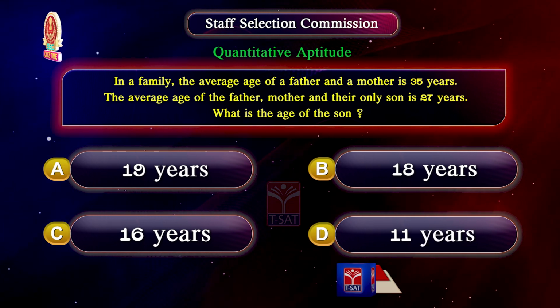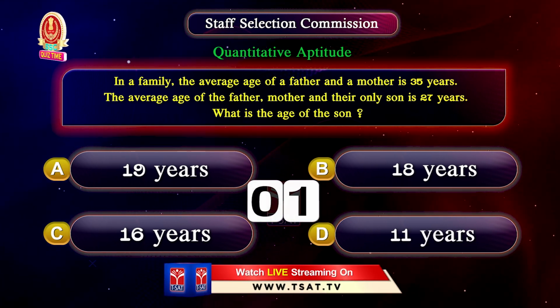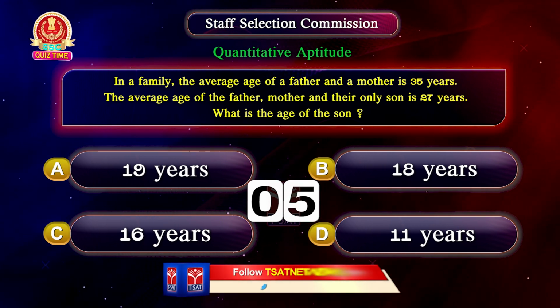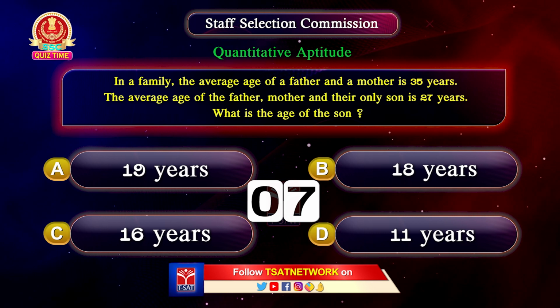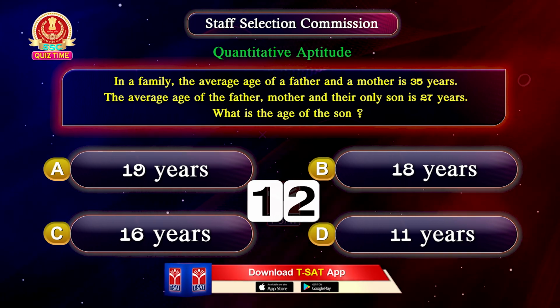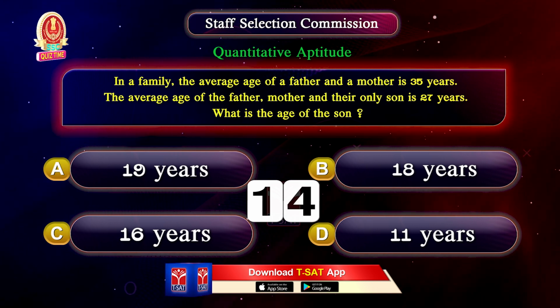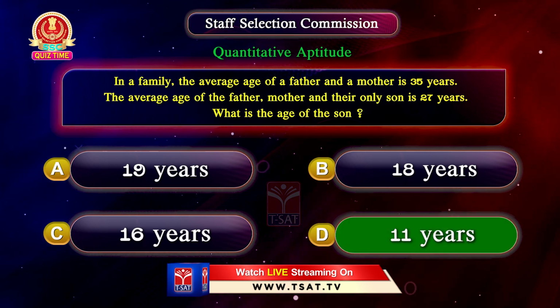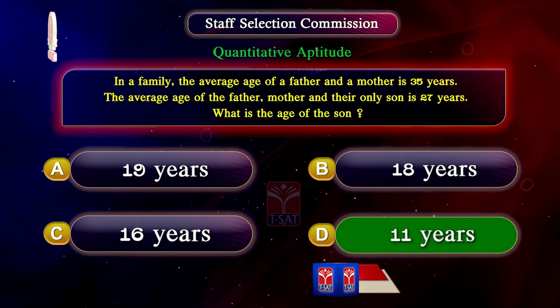Your time starts now. The correct answer is option D, 11 years.